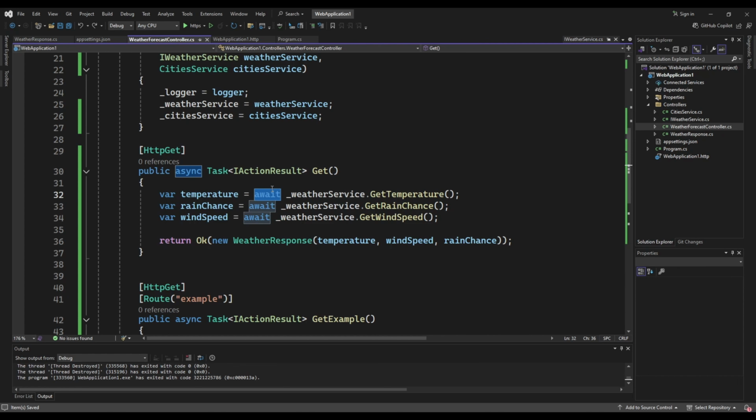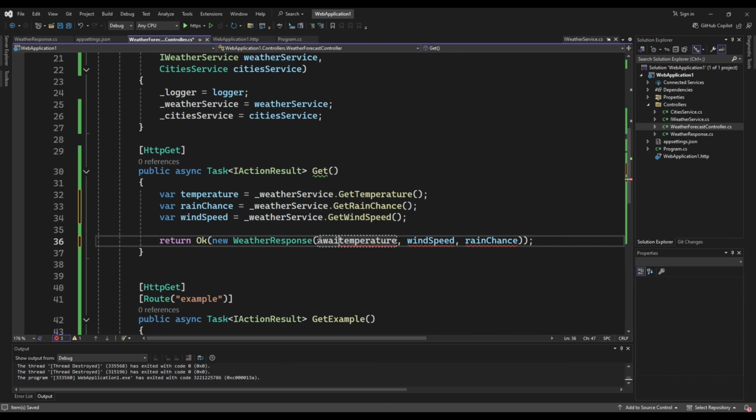But you don't need to await immediately. You should await only when you need the result of the method that you're calling. And in this case, it's here.